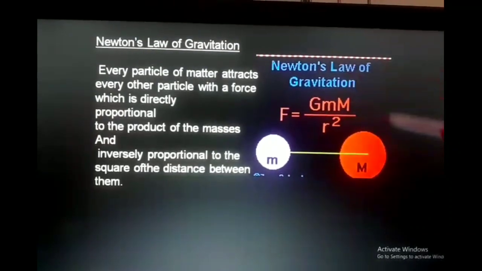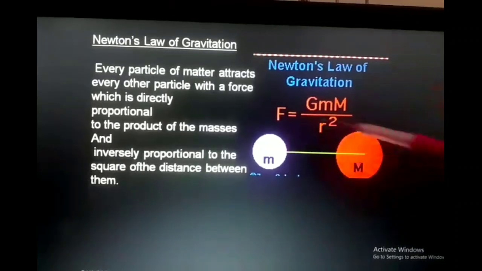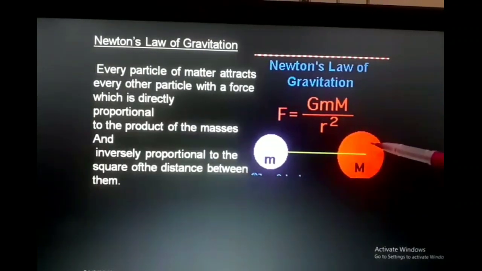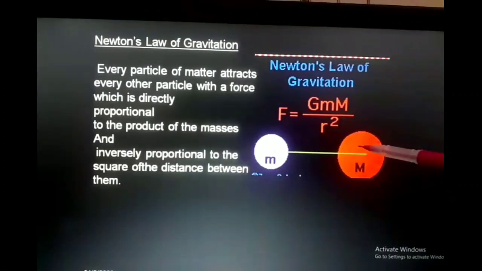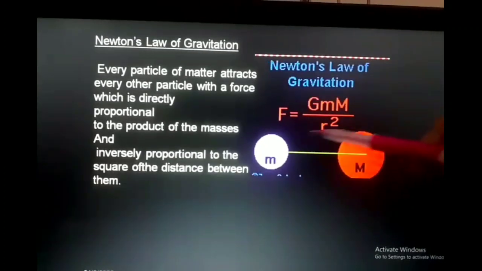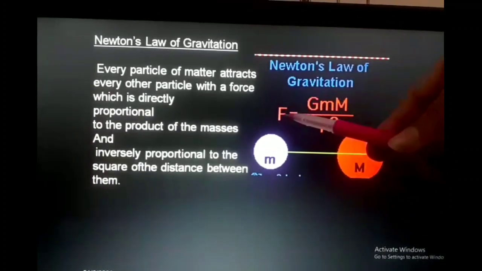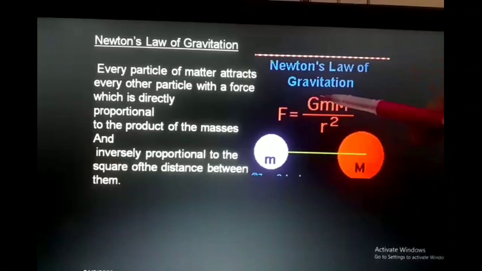That means if we take the famous example or observation of Newton, apple and earth, suppose this is apple and earth. Now think, are both applying equal force of attraction on each other, or is earth applying more force? So the answer is both are applying the equal amount of force on each other, because in the gravitational force formula, the product of masses is appearing.